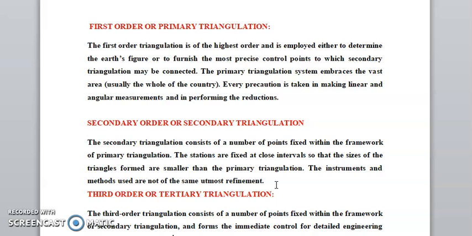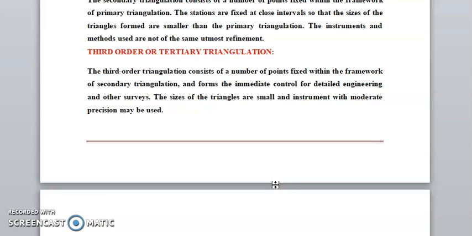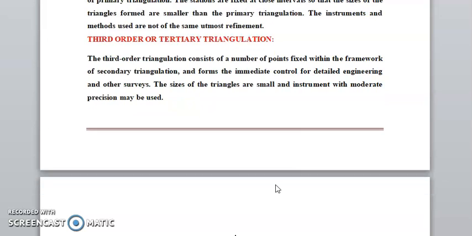Now third order triangulation. Third order triangulation consists of a number of points fixed within the frame of the secondary triangulation and forms intermediate control for detailed engineering and other surveys. The size of the triangles is small and instruments of moderate precision may be used. This is about the third order.